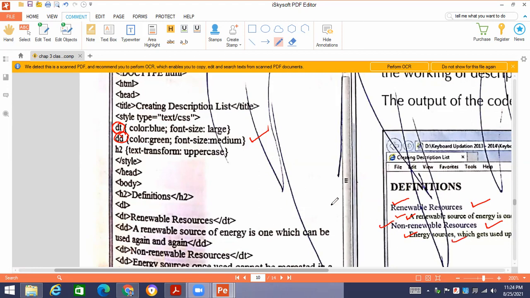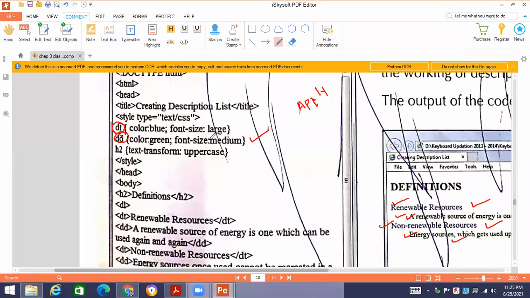So heading and its detail, heading and its detail. Whenever you are mentioning the heading and its detail in the HTML code, you are going to use this code. So this is basically your assignment that you have to apply this code by typing. Last time I had given you all the codes in your Google Classroom, but this one I am giving you so that you have to apply this one.